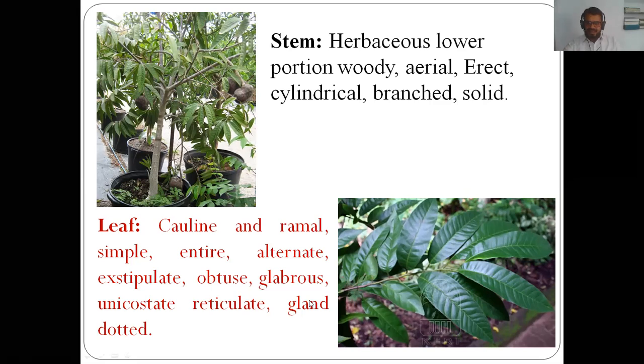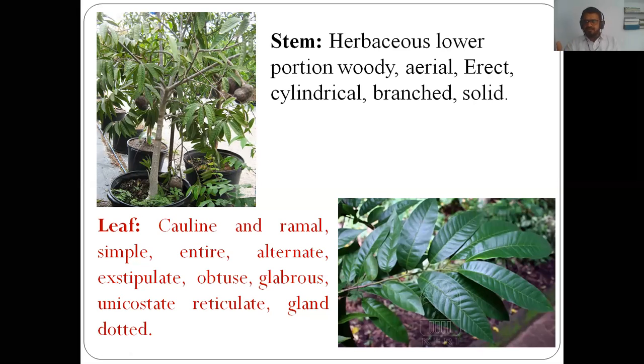Then they are exstipulate. The leaves are exstipulate, means here absence of stipule is there. Here at the base of the leaf there is no small leaf-like organ. Look at this figure. Here at the base of the leaf there is no small leaf-like organ. Means here there is no presence of stipule. That's why the leaf is exstipulate in nature. The leaf of the member of this family is exstipulate in nature.